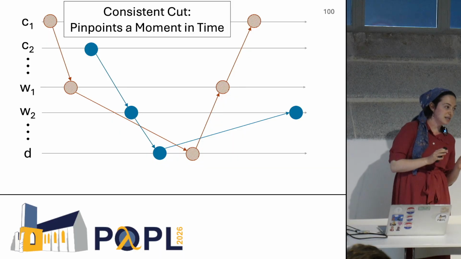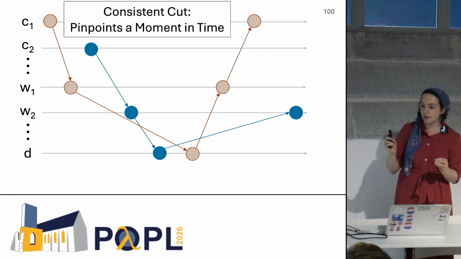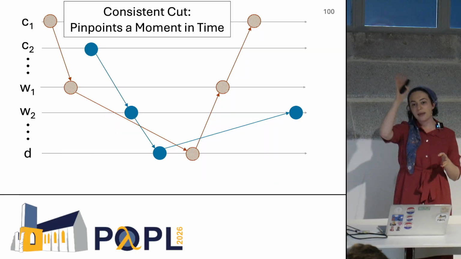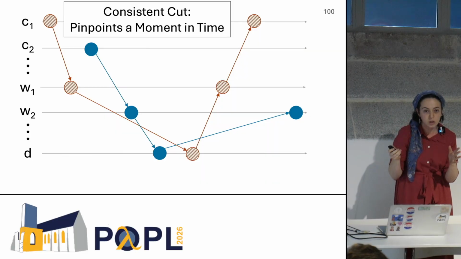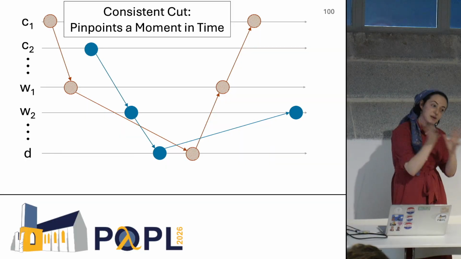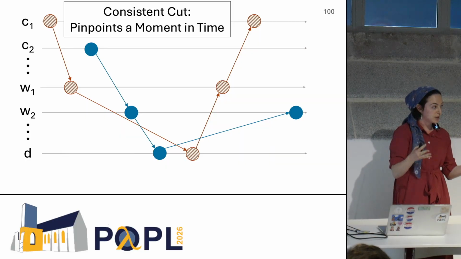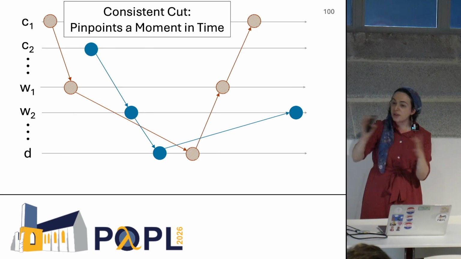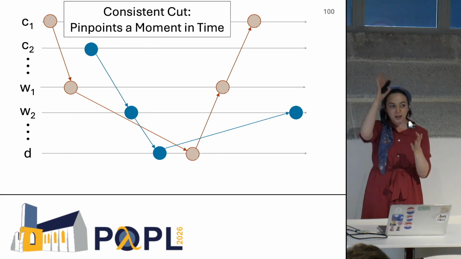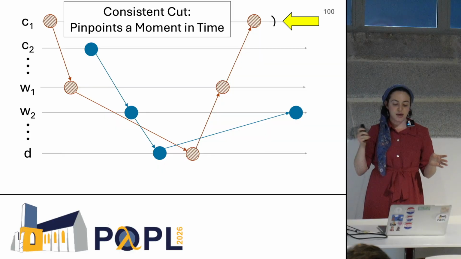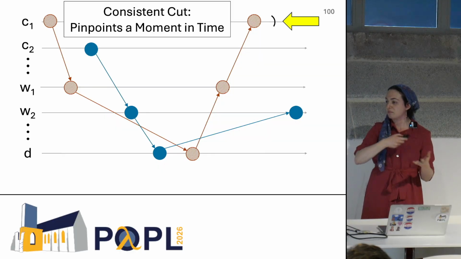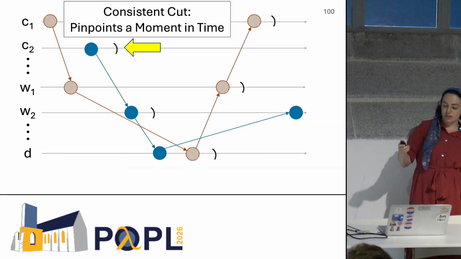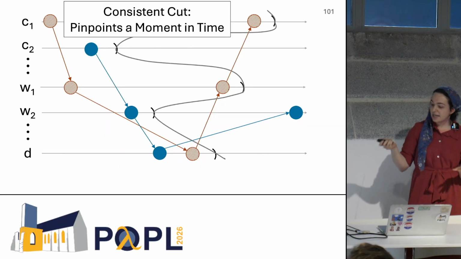Now, a consistent cut is a way to pinpoint a moment in time across distributed processes. So you collect actions from each process, and now if that is downwards closed, if the set that you have includes everything that happened before it, that's a way to express a point in time. So for example, if I want to pinpoint all of the non-updated actions, that last moment of non-updated, then I'll start here with C1's non-updated receive, and I'll work my way down the chain so that it's downwards closed. And here we go. This cut is a point in time.